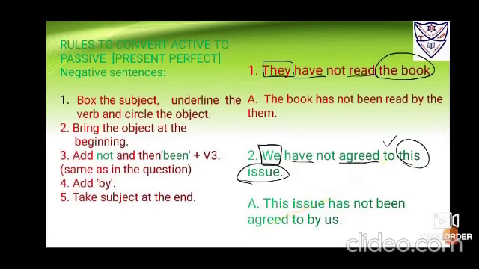Preposition will follow the verb, that is to. Add by, and finally drag the subject at the end, that is we changes to us. So it is, this issue has not been agreed to by us. This preposition to will always follow the verb. Okay.